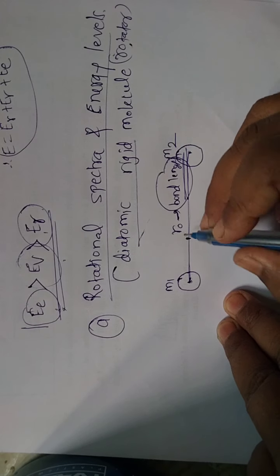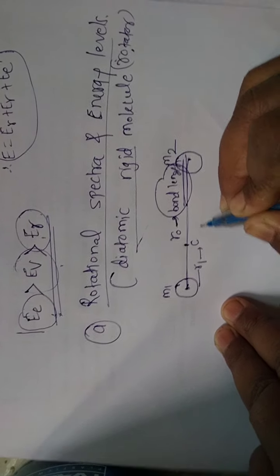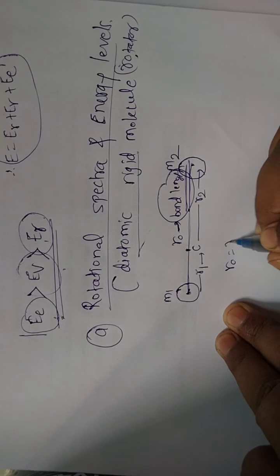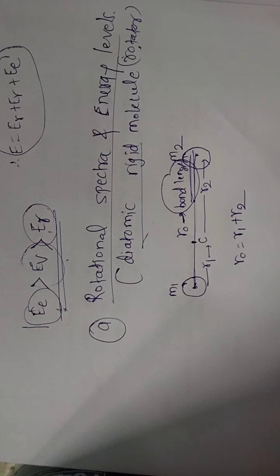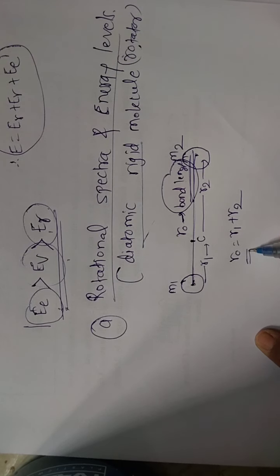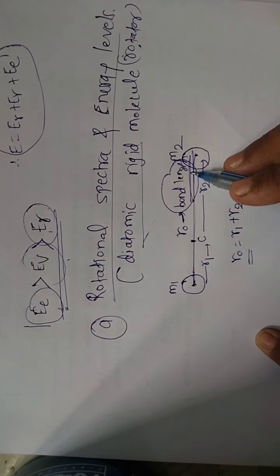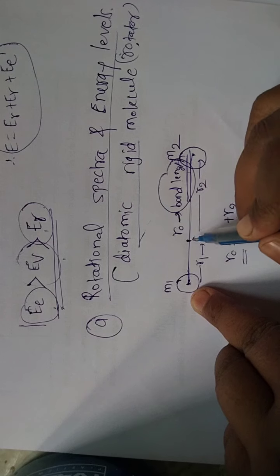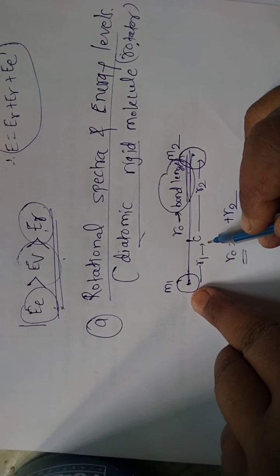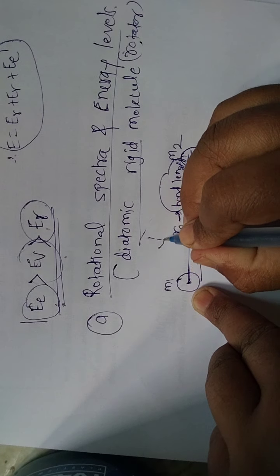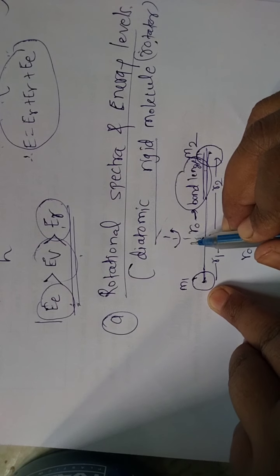The distance of the first atom from the center of mass is r1 and the distance of the second atom from the center of mass is r2, so r0 is equal to r1 plus r2. r0 is the bond length, the distance between the two atoms, which remains constant. In rotational spectra, these two atoms always rotate about their center of mass, about an axis passing through the center of mass. This is the axis.